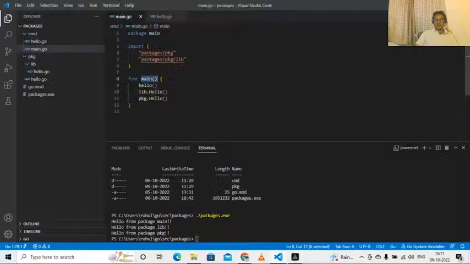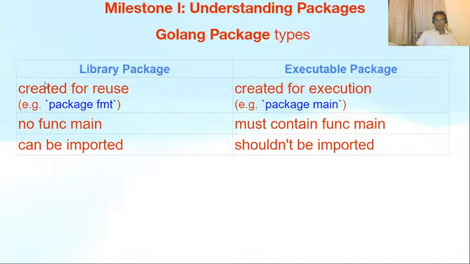All other packages like this package pkg, package lib are called library packages. Library packages can be imported like this. You cannot and should not import main package inside library packages because it will create cyclic dependency and your program will never compile. So now that you understood what are library packages and what are executable packages, let's see few differences.